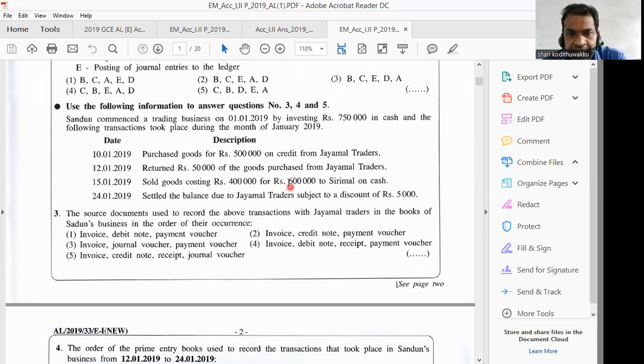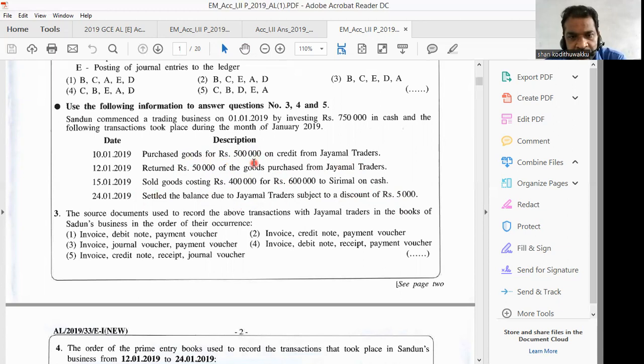Right. Then we can consider the 4th transaction, settle the balance due to Jayamal traders subject to a discount. How much do we have to pay to Jayamal? We purchased 500 worth of goods. We returned 50,000 worth of goods to Jayamal. Therefore, net amount 450,000. Right?